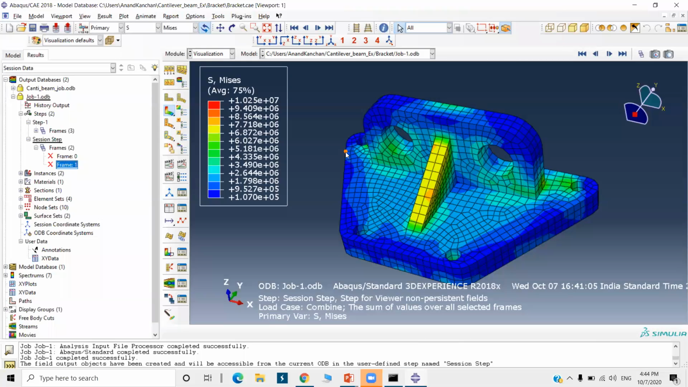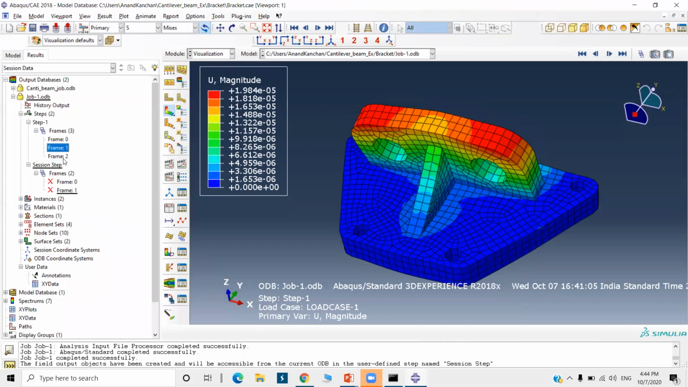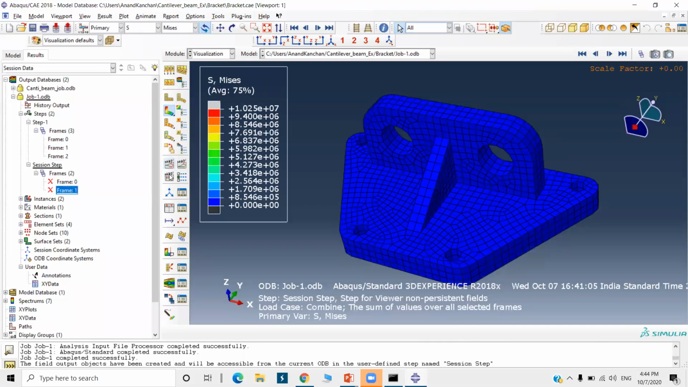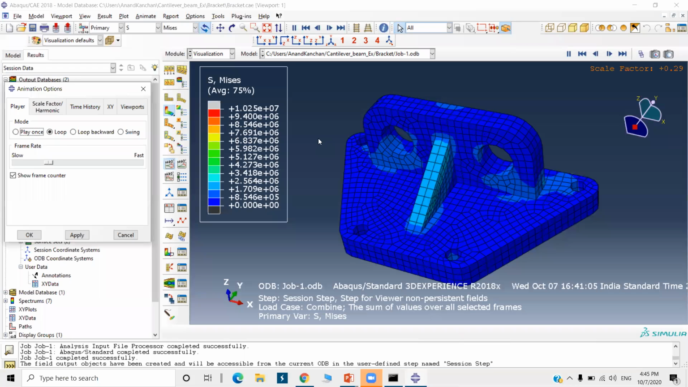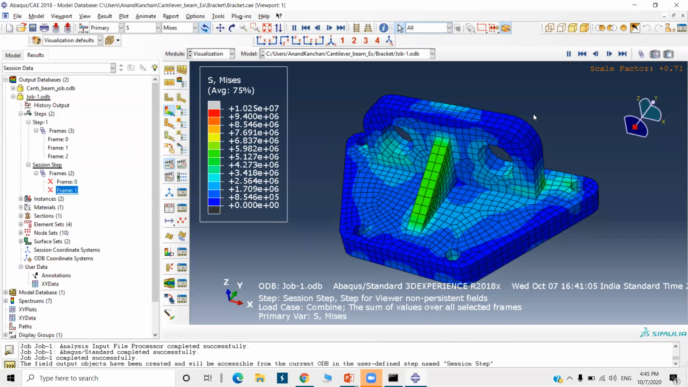So here we have applied force in the y direction and x direction, means negative y direction and negative x direction. Okay, so here you can see this is frame 1, load case 1, this is in y direction, x direction, and this is the combined result. This is the animation, combination of both the forces.